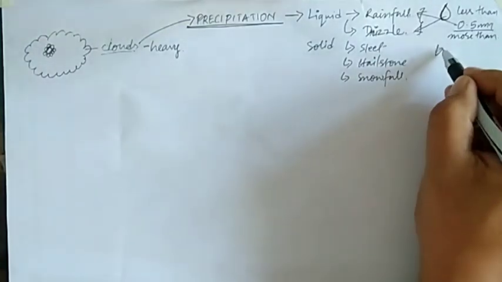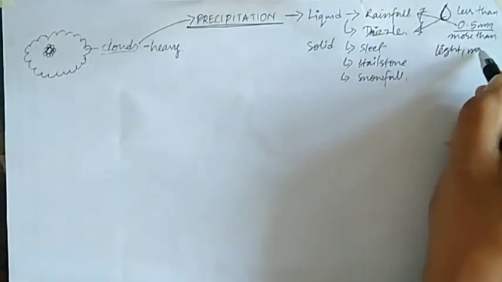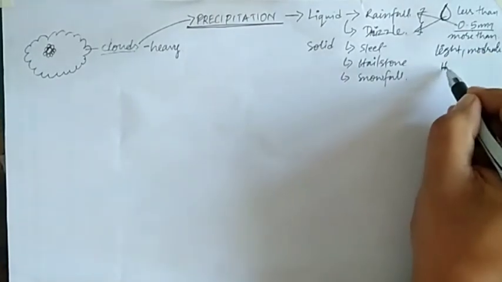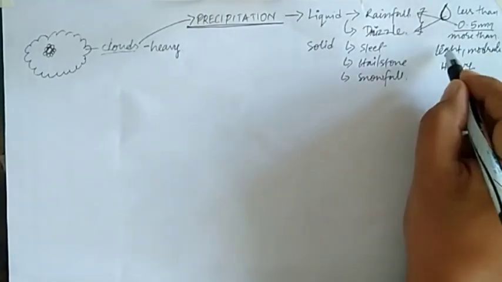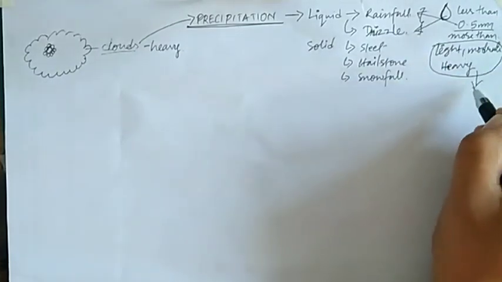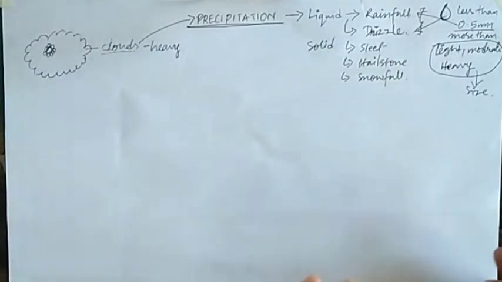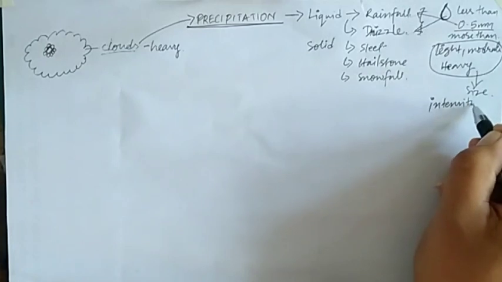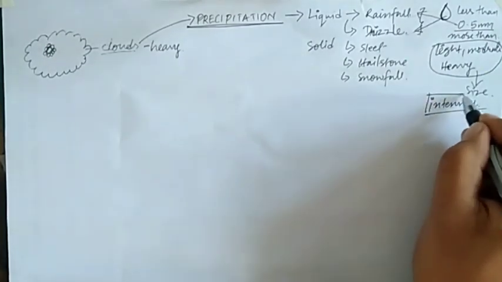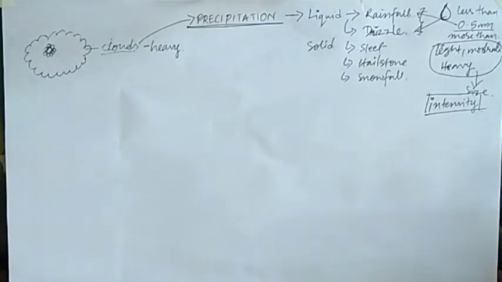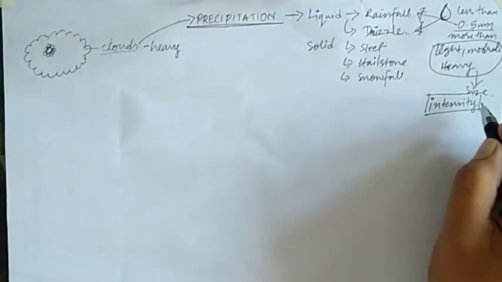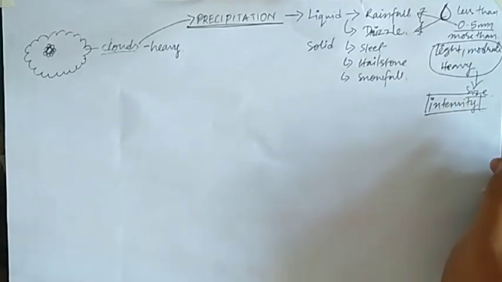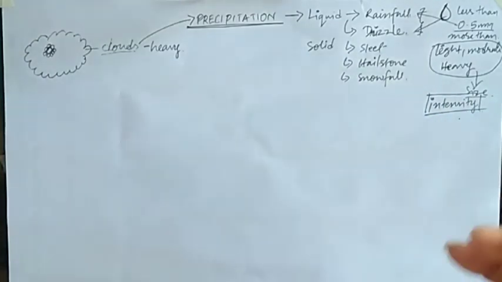Now whenever we say light rainfall, moderate rainfall, or heavy rainfall, it does not include the size. Remember that. It is not on the basis of size, it is on the basis of the intensity of the rainfall. Light rainfall means the shower is very light or of less amount.